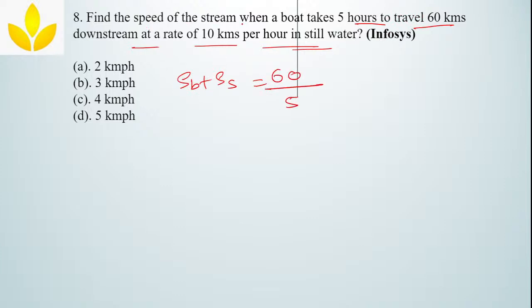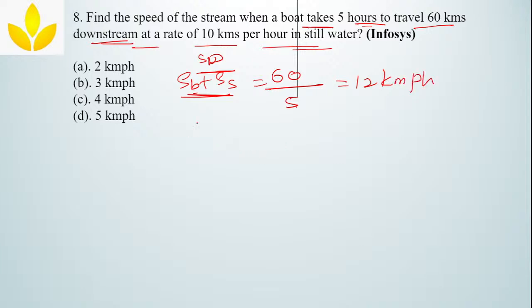Boat is taking 5 hours time to travel 60 kilometers downstream. So downstream is nothing but speed of the boat plus speed of the stream. So they have given downstream speed. Clear? 60 kilometer per 5 hours. This is nothing but 12 kilometer per hour.